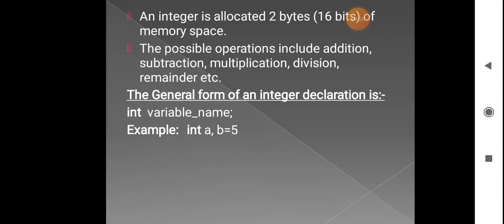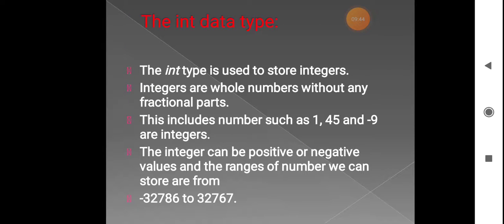The integer data type can be positive or negative, and it allocates 2 bytes of space. It can only store whole numbers and will not store any fractional numbers. The range you have to remember is minus 32,786 to plus 32,767, and it can hold any combination of digits from 0 to 9, positive or negative. So first we saw the integer data type.